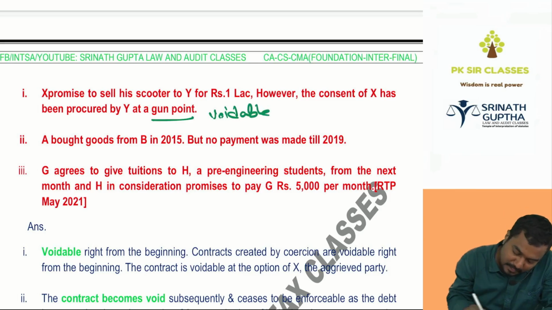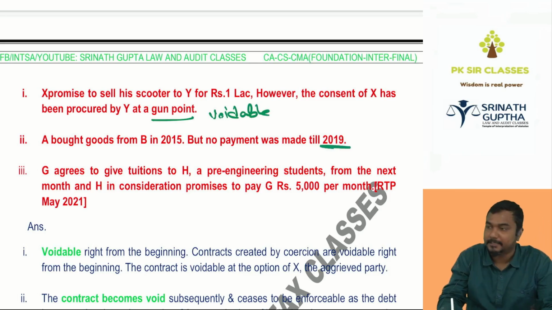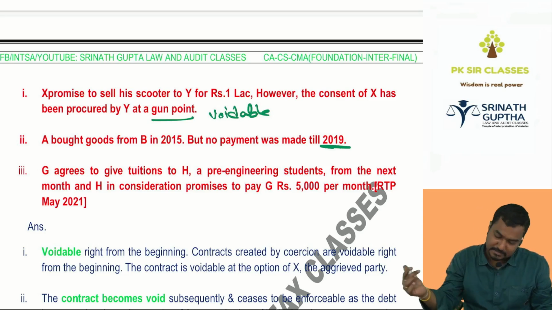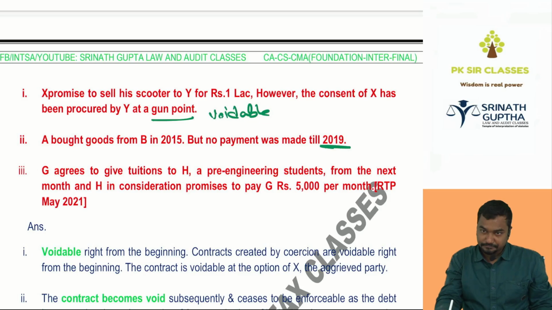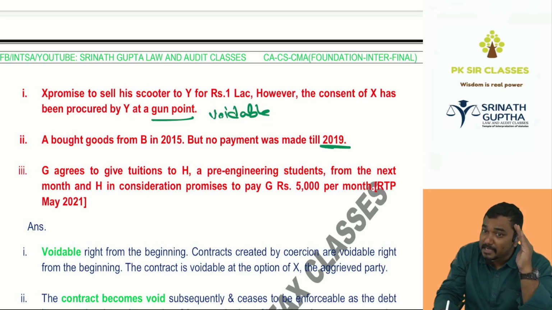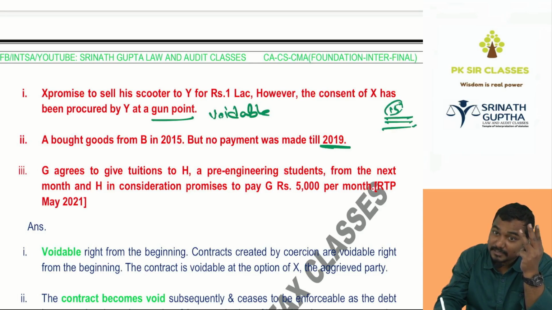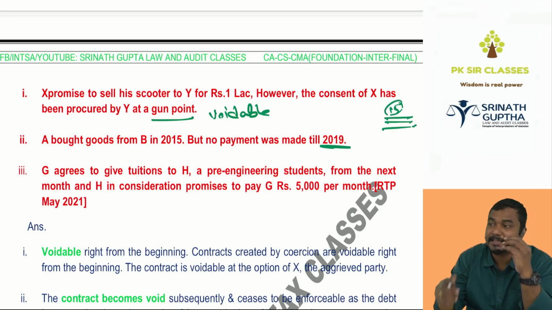Coercion. A bought goods from B in 2015, but no payment was made till 2019. There is a concept called time barred debt. Even this was not covered here. We will discuss this later. As per Indian Limitation Act, the life of the debt is 3 years. So 15 you have borrowed, 16, 17, 18. It will expire on the 18. For every transaction, there is an expiry date.